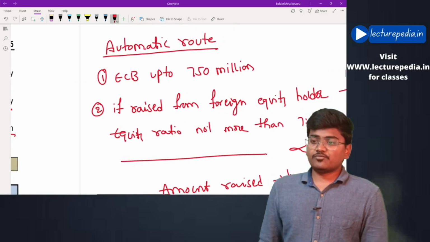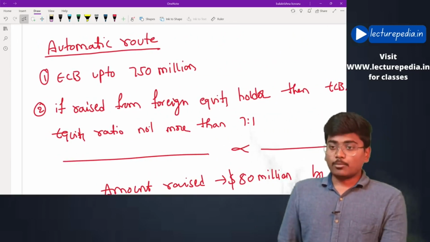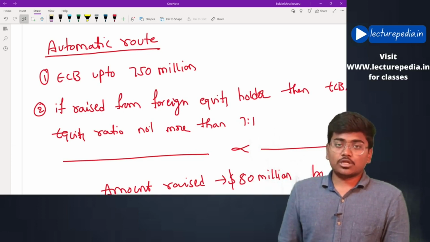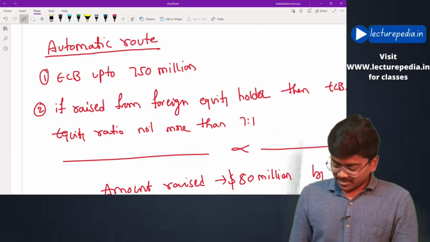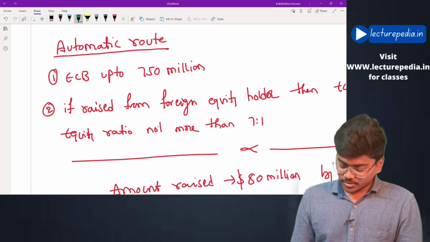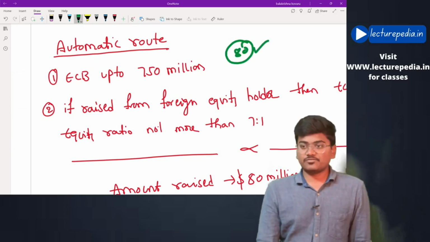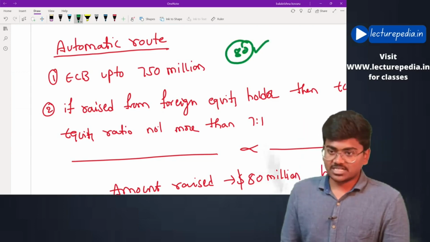First of all, for raising external commercial borrowings through the automatic route, the amount of external commercial borrowings should not exceed 750 million. In our present case, it is 80 million only. Okay, 80 million, which is less than 750 million. Therefore, it is valid. First condition is satisfied.